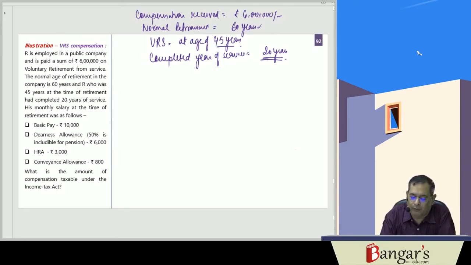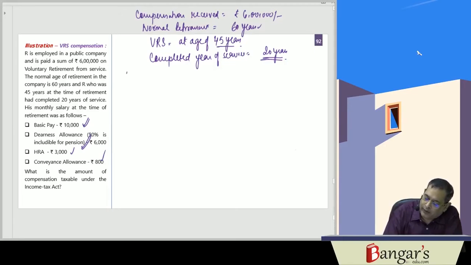They have provided the information about the basic salary, 10,000 per month, and DA 6,000 per month, of which 50% forms part of retirement benefit, along with HRA and conveyance allowance. What is the amount of compensation taxable?